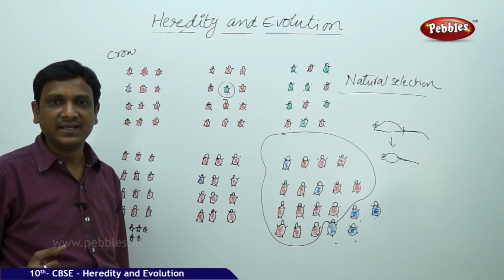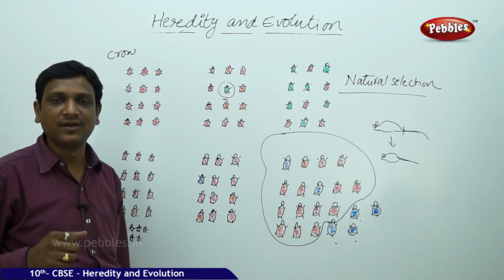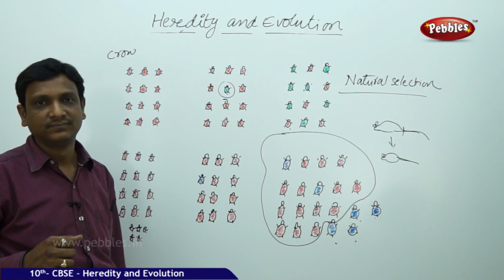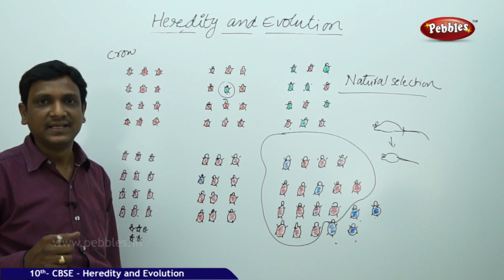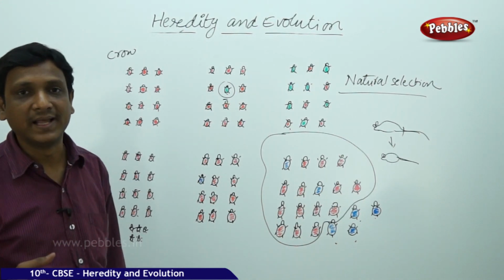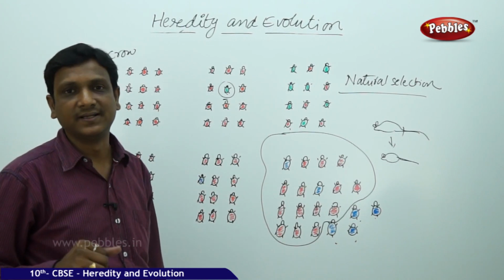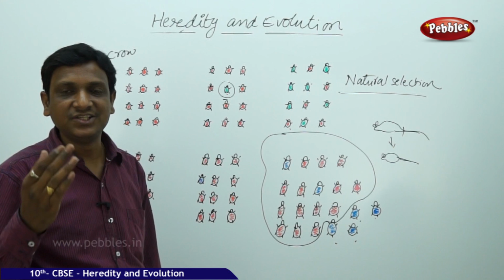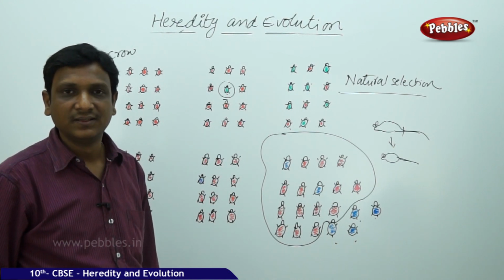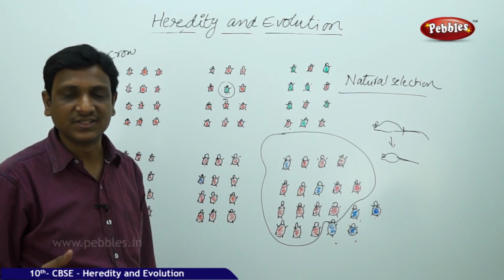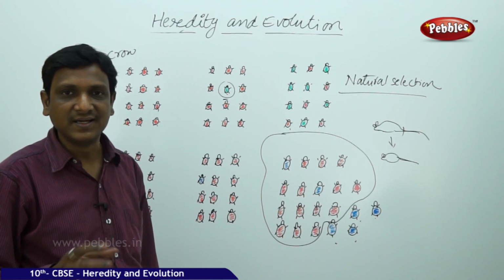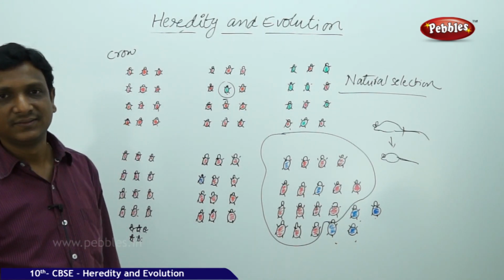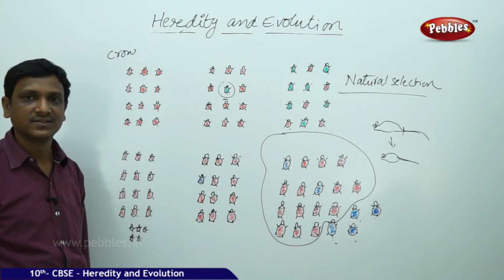Physically, if a person accidentally loses a hand or leg in an accident, it doesn't mean that his children will be born without a hand or leg. It is not inherited. Inheritance happens only if there is a change in the genetic material, only if the changes or variations, that means changes in the genes, are reflected in the progeny, the coming generations.